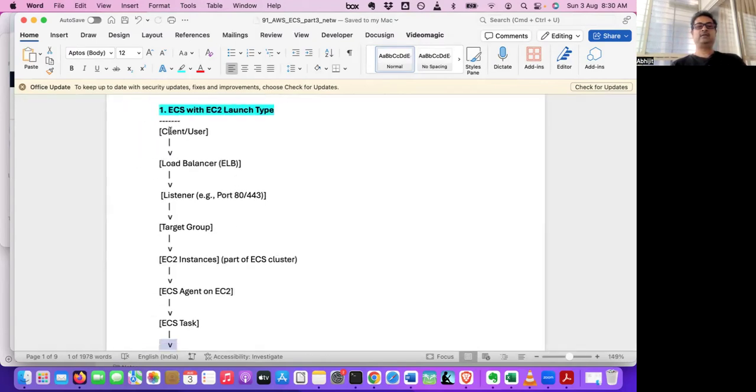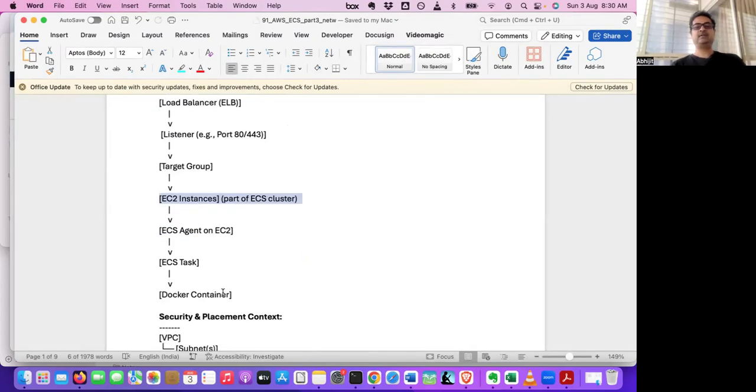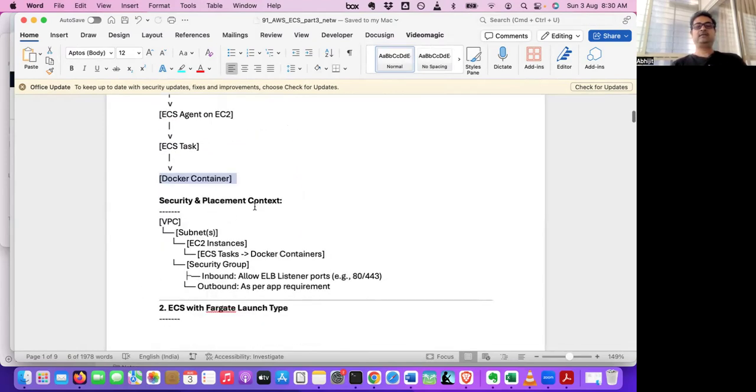Let's have a look once again. The client user goes to the ELB, then to the listener port, target group, then the EC2 instance, then the ECS agent running on the EC2 instance, which delivers it to the ECS task, and the task is nothing but a running Docker container. If you look at the security and placement, you have the VPC, the virtual private cloud. Under that, you have subnets. In the subnet, you have the EC2 instance, and in the EC2 instance, you have the ECS task, which is like a Docker container.